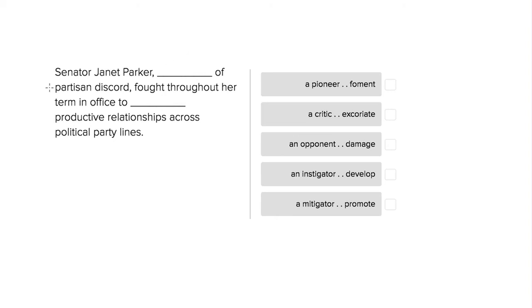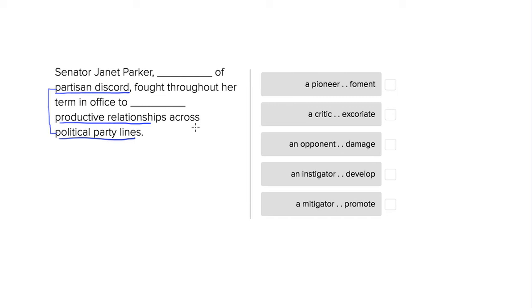So we're looking at the senator, and we're looking at how she's fighting this partisan discord. This is basically saying fighting between the two different parties. And we're going to look at how she's going to fight to provide these productive relationships across political party lines. So same thing as saying this partisan stuff. So the second blank is a little more fleshed out.